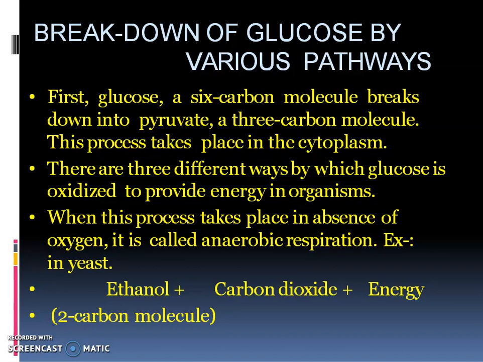In the yeast, the glucose breaks up into pyruvic acid, and then this pyruvic acid, without oxygen, breaks down into ethanol and carbon dioxide, and also some amount of energy is produced. This ethanol is a 2-carbon molecule. 2 carbons of ethanol and 1 carbon of carbon dioxide make the 3 carbons of pyruvic acid. This is also called fermentation in yeast.